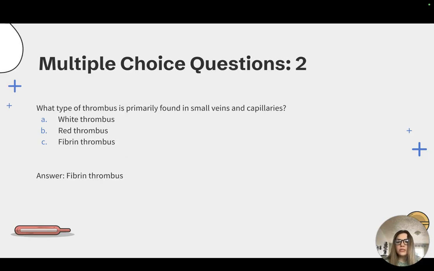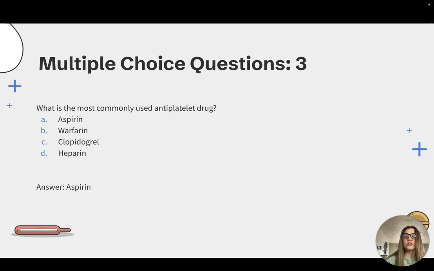Question 2. What type of thrombus is primarily found in small veins and capillaries? The correct answer here is option C, fibrin thrombus. This information was found on slide 6. Now we have question 3. What is the most commonly used antiplatelet drug? And the answer is aspirin.